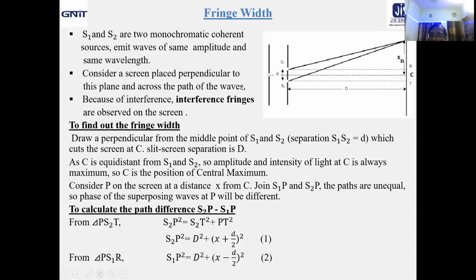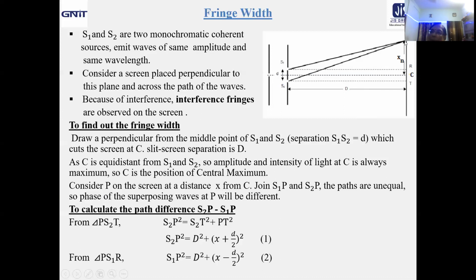Now, let us take a look at the point P, which is on the screen and at a distance x from C. Definitely from the figure it is very clear that S1P is not equal to S2P. That means there is a path difference unlike S1C and S2C.